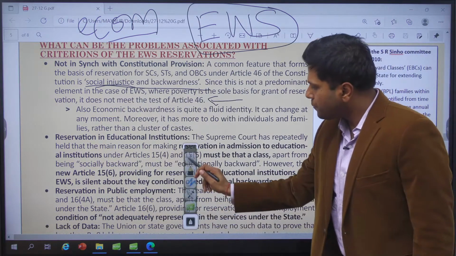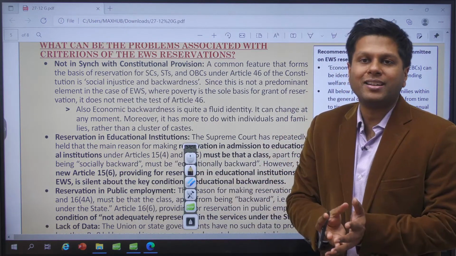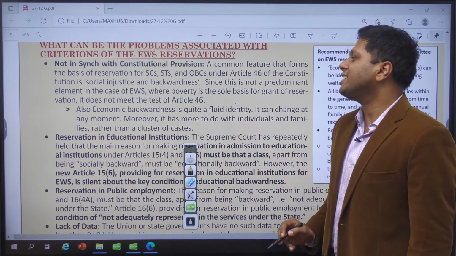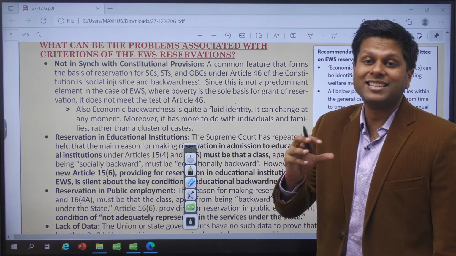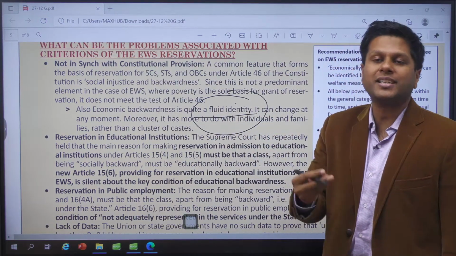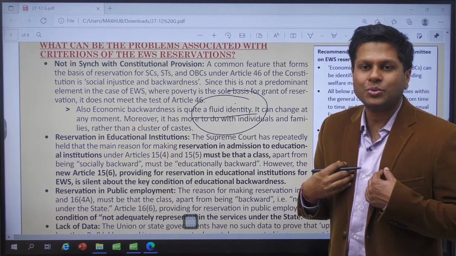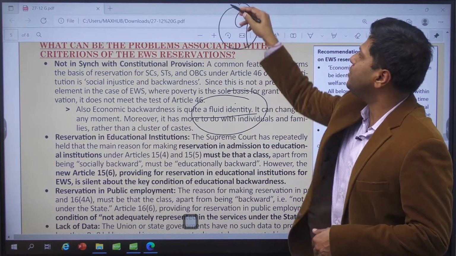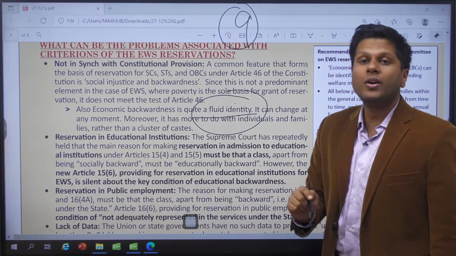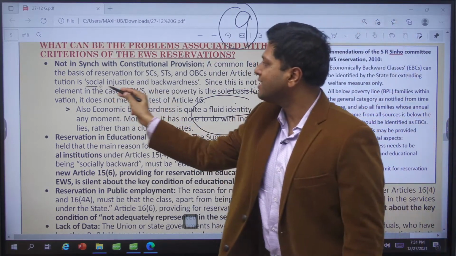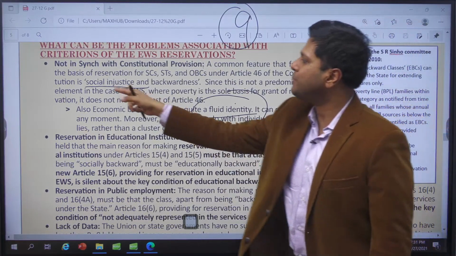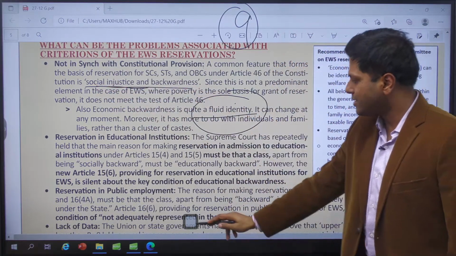Then what is the category? See, a community of people are to be getting this kind of reservation benefit, right? So this is not a community itself. This is a particular family, and this is fluid. This is very much fluid in nature because this will keep changing with time. If my family starts to earn 9 lakh rupees, tomorrow I will be ahead of this community. I will not be a part of this community. But people who are going through social injustice will keep getting the reservation. So this was the background, social injustice and backwardness, right?